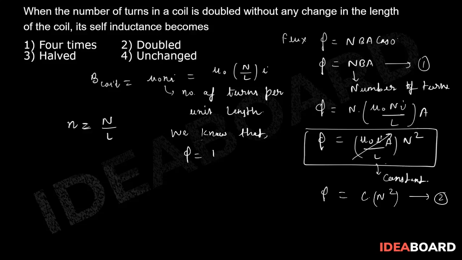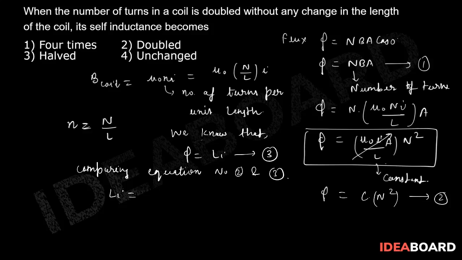But we know that phi is equal to L into I, which is equation number 3. So comparing equation number 2 and 3, we get L I will be equal to constant into N square, right?